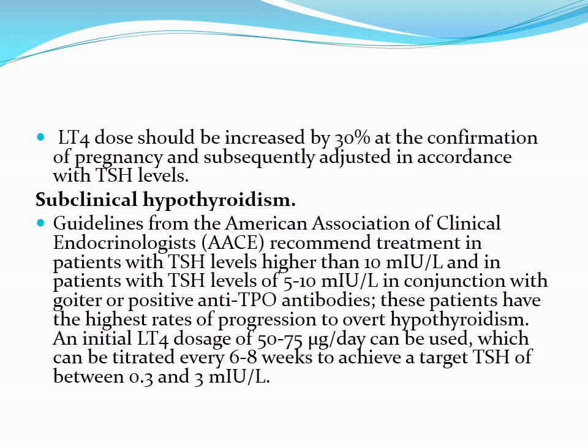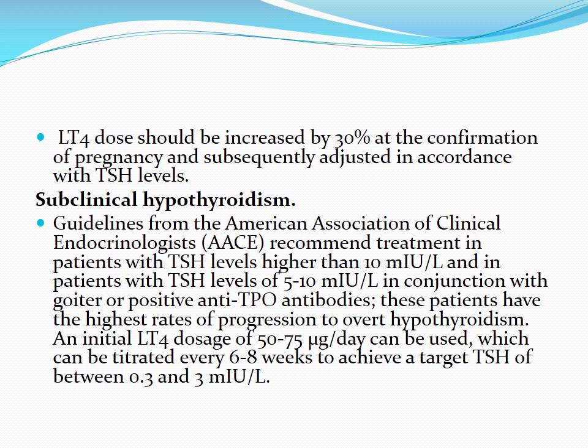And in patients in which the TSH level is between 5 to 10, but they have goiter or positive anti-TPO antibodies, these patients should also receive thyroxine because they have the highest rates of progression to overt hypothyroidism.